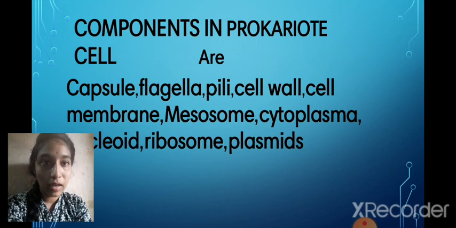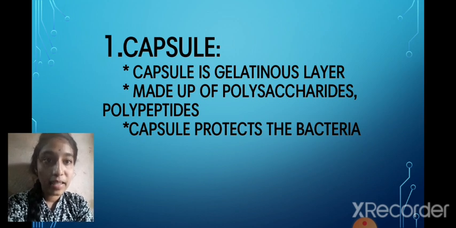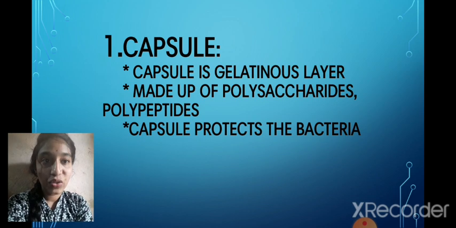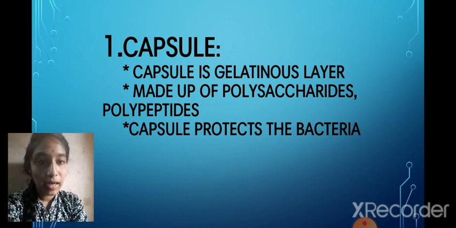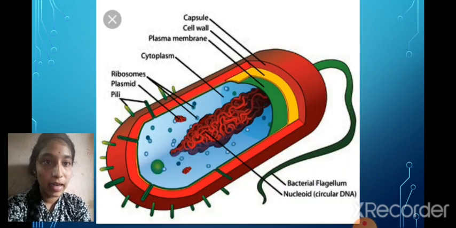Firstly, I'm explaining the capsule. The capsule is a gelatinous layer made up of polysaccharides and polypeptides. The capsule protects the bacterium.